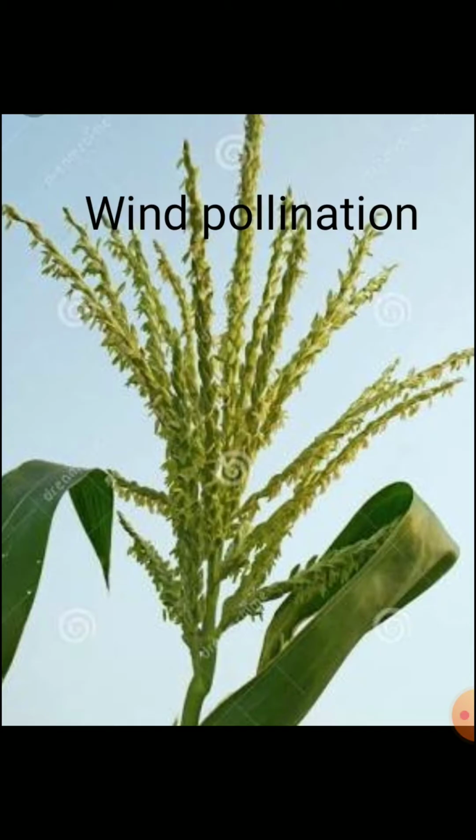Another type of pollination is wind pollination. Wind pollination is also called anemophily. Anemo means wind. What are the characteristics of wind pollinating flowers? The pollen grains are light, dry, and small so that they can be easily carried by wind. Look at this grass and its pollen grains. The flowers produce a large quantity of pollen grains because during flying many are not able to reach the stigma.